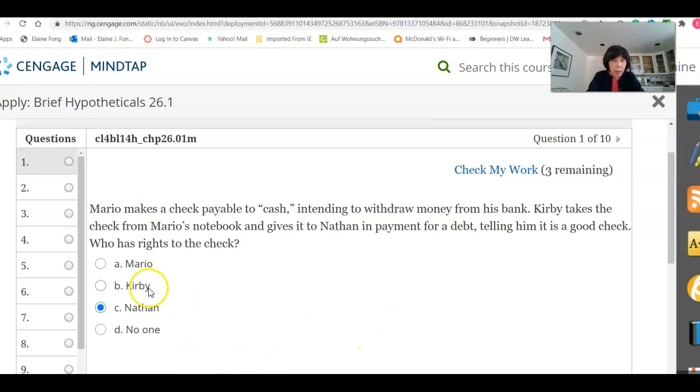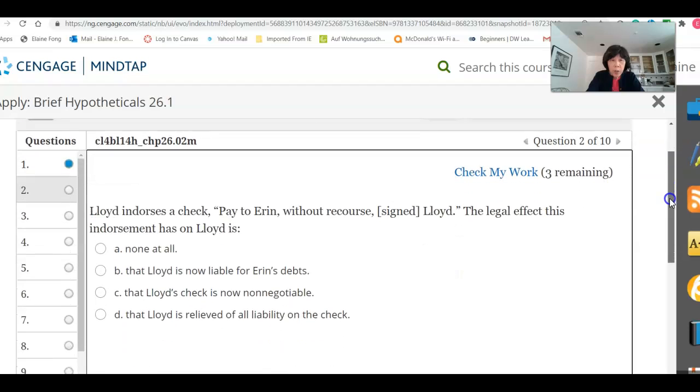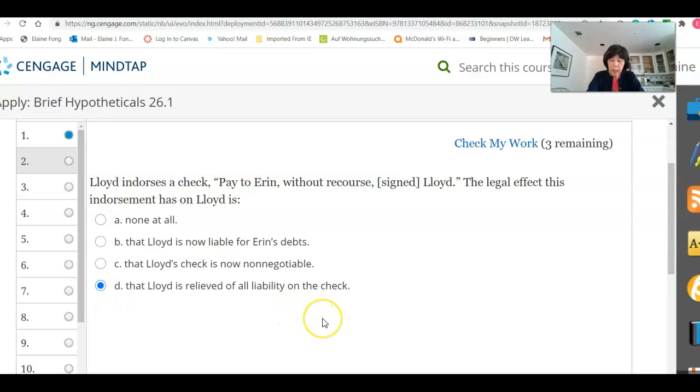Let me move down to number 2. Lloyd endorses a check, pay to Aaron without recourse, signed Lloyd. The legal effect this endorsement has on Lloyd is, letter D down here, Lloyd is going to be relieved of all liability on the check. This comes from the endorsement that he put on the check.